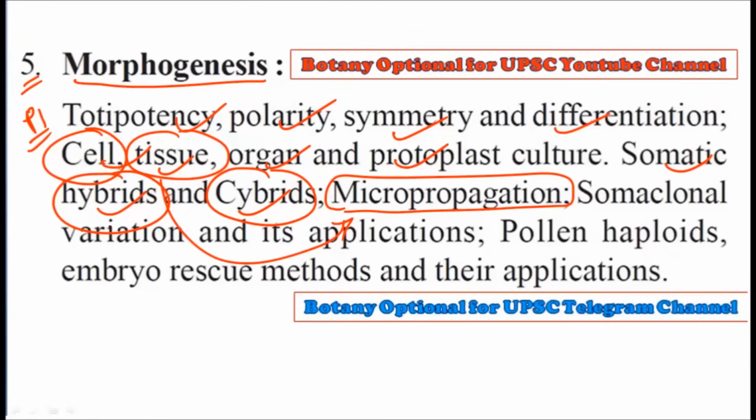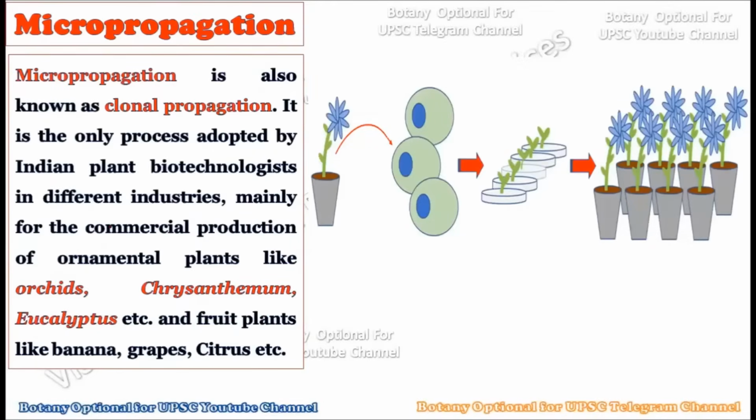Okay, so let's consider the first slide and understand what you mean by micropropagation. Now see, micropropagation is also known as clonal propagation. You should carefully understand this word clonal. Whenever we say clone, it literally means very identical, the same, or as it is. That is, we are creating many plants out of a single plant, but all of these plants are clones of each other. That is, they are genetically identical with each other.